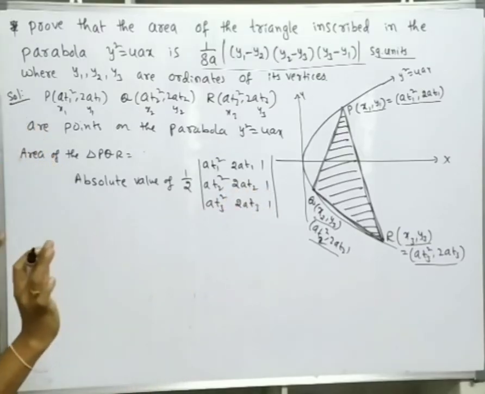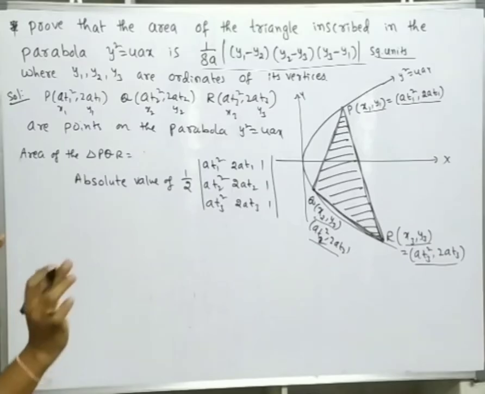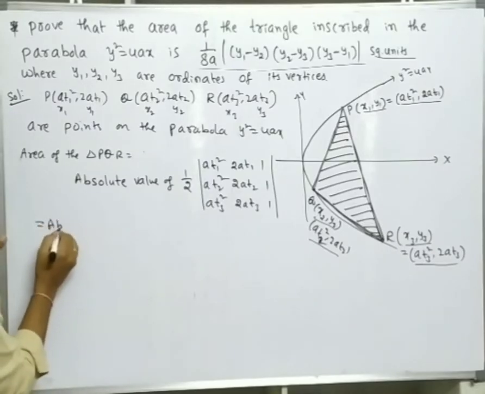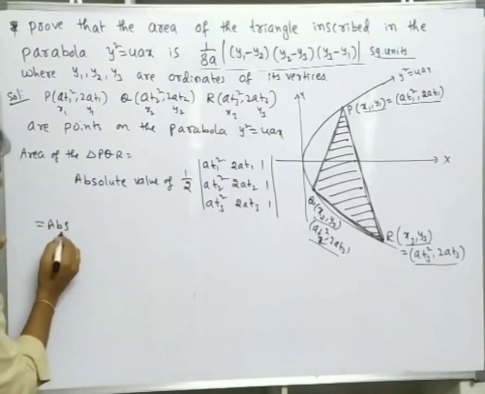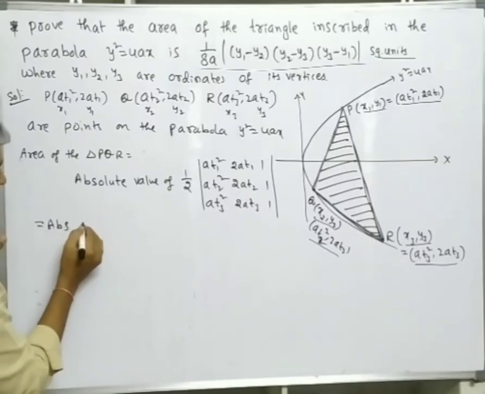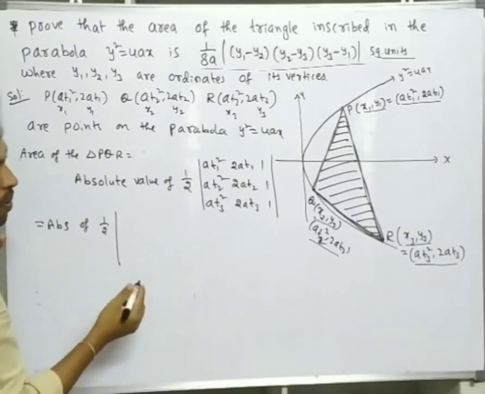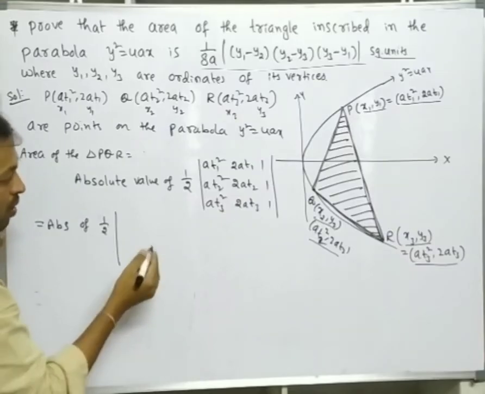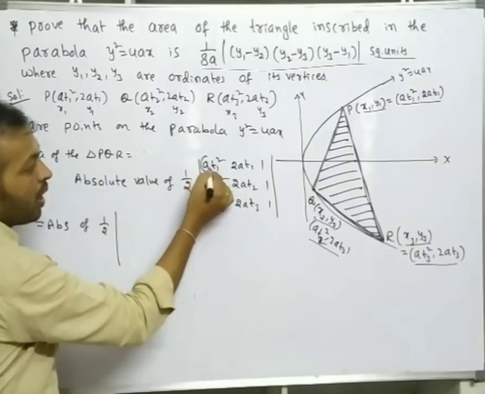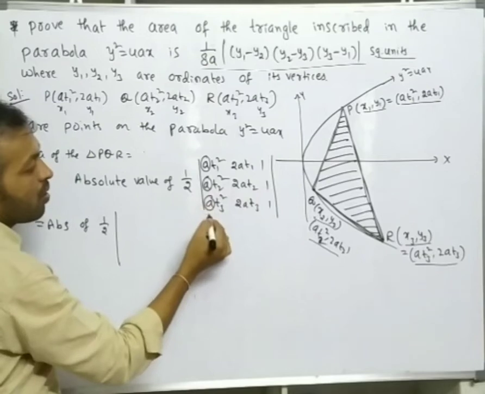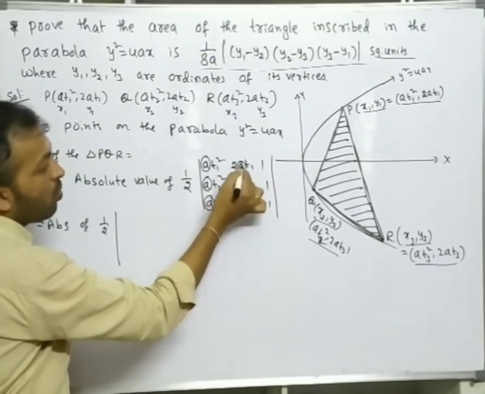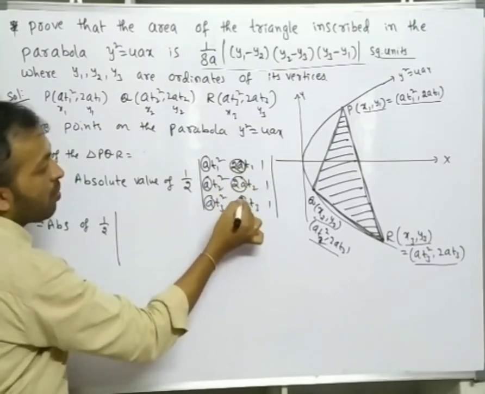This is the formula to find the area of the triangle, right? So absolute, I'm writing in short form ABS, absolute value of 1 by 2. So here do row operations, or here a is common in the first column, 2a is common in the second column.